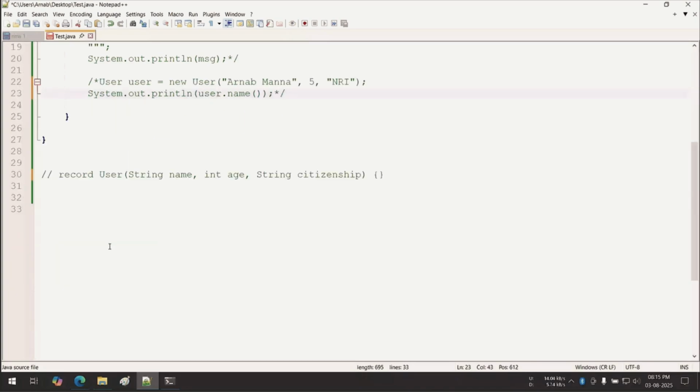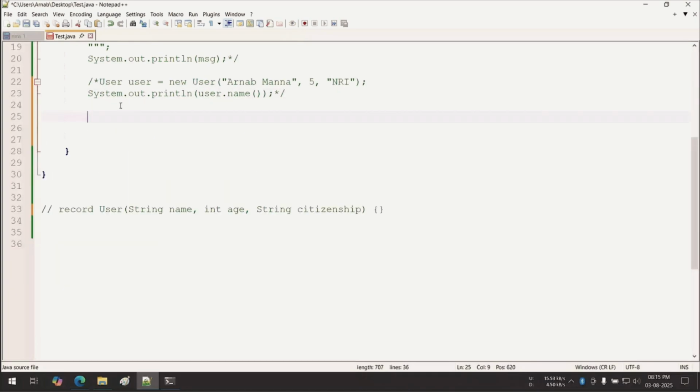Now, it is instanceof. I am going to show you the basic multi-usage of instanceof. Suppose Object obj is equal to a new String, and here I am writing my name.